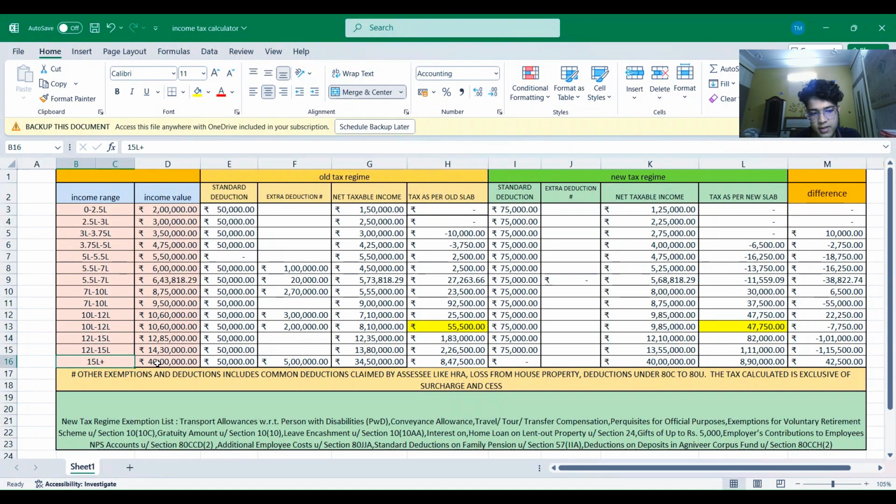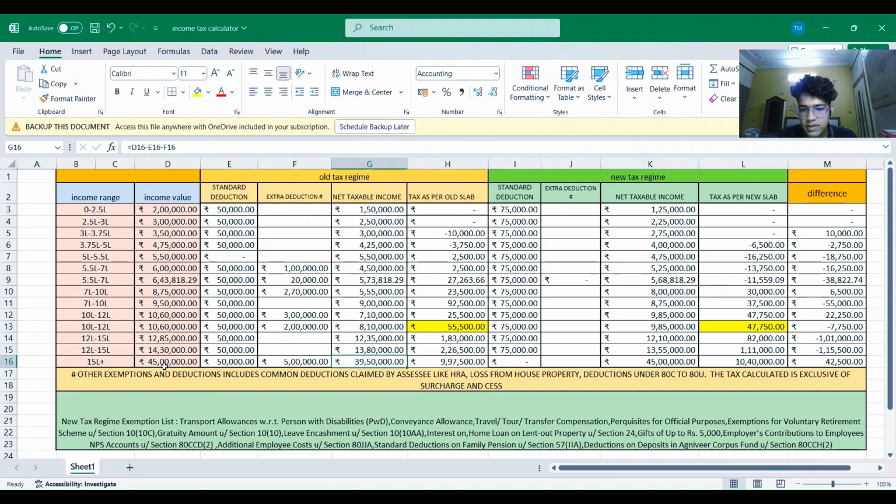Now if we consider that the income of the SEC is 45 lakhs, standard deduction as usual, and he is getting extra deduction. The income is quite huge, so the extra deduction he may claim will be around 5 lakh to 6 lakhs. So we consider 5 lakhs. Net taxable income would be 39 lakhs 50,000.